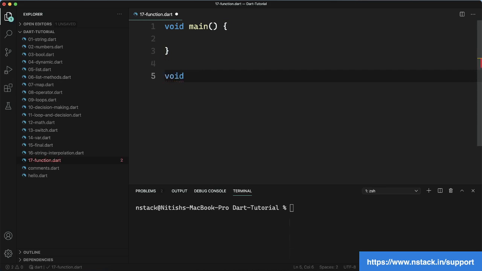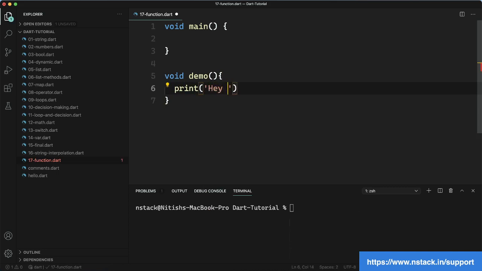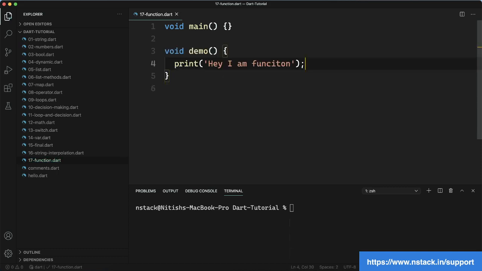So let's define one of our own function. I also do not want anything, so the return type is going to be void. The name of the function is going to be demo. So I am writing demo. After that we will give a parenthesis. Inside the parenthesis there is nothing, which means it is not going to take any input. Now I am going to say print hey I am function. So we have defined a function which is going to just say hey I am function.